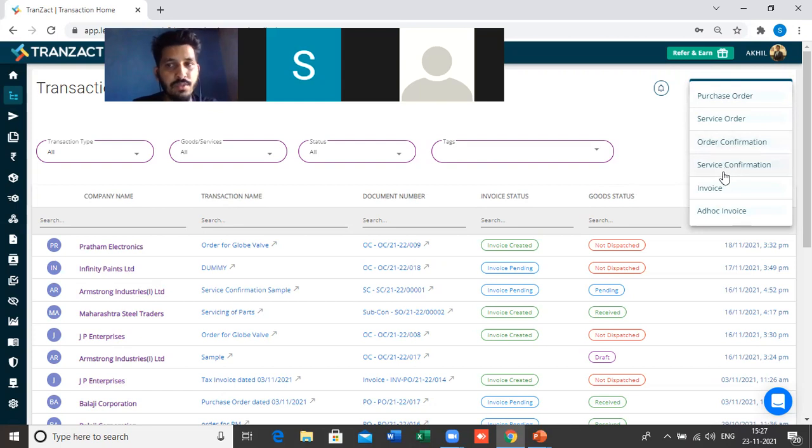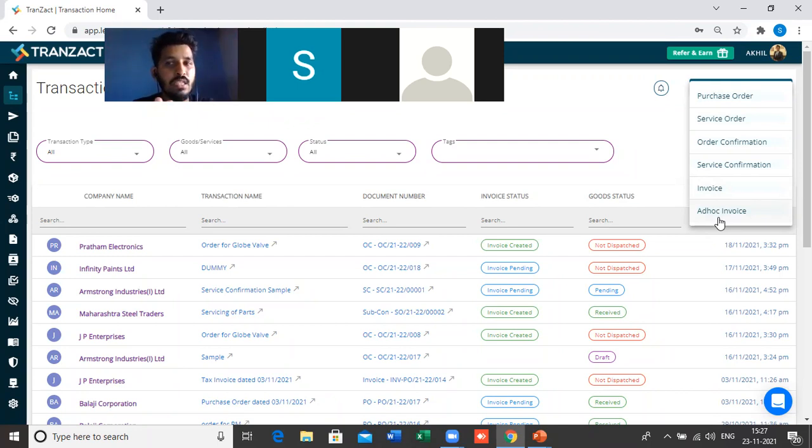We have the service confirmation, then we have a direct invoice. Let's say if you directly want to create an invoice, not going for order confirmation, you can prefer a direct invoice. If you directly want to create an invoice, that option is also there. And then we have this ad hoc invoice, which is mainly used in the retail purpose or B2C invoice.